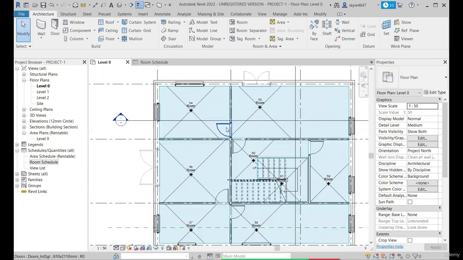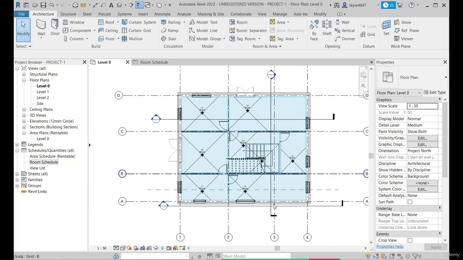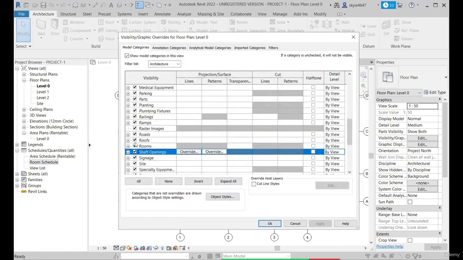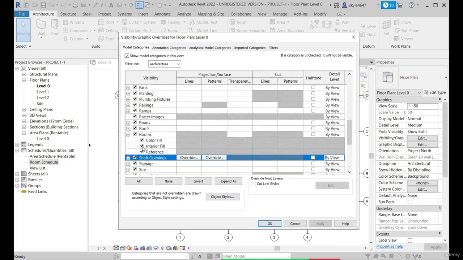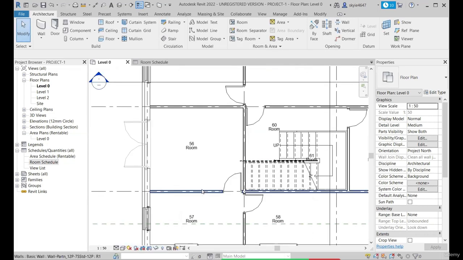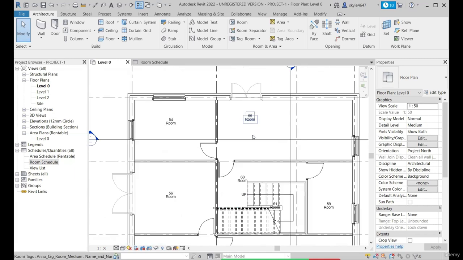And if you want to graphically check the room placement, you can go to VV or VG, visibility graphic override, place rooms. Okay. And if you just check this interior fill and reference, you can have this kind of floor plan visible. That is the blue pattern that is visible. If you just uncheck them, there won't be any difference to identify the rooms, except when you hover your mouse, you can have the cross visible here